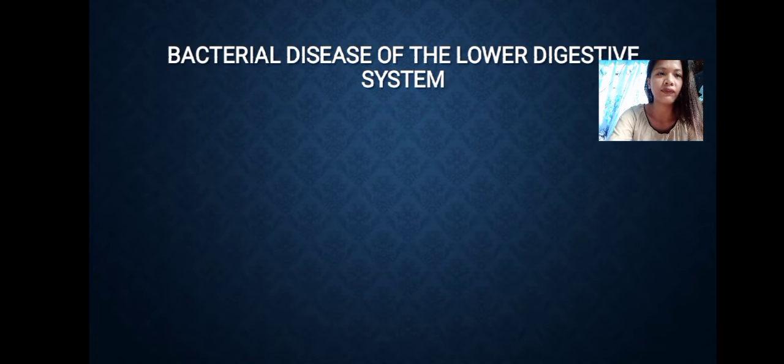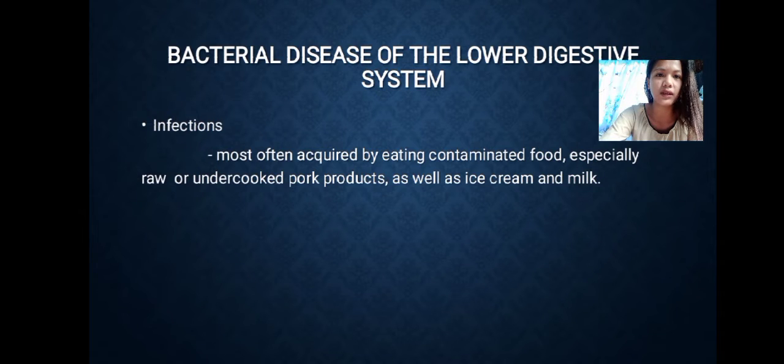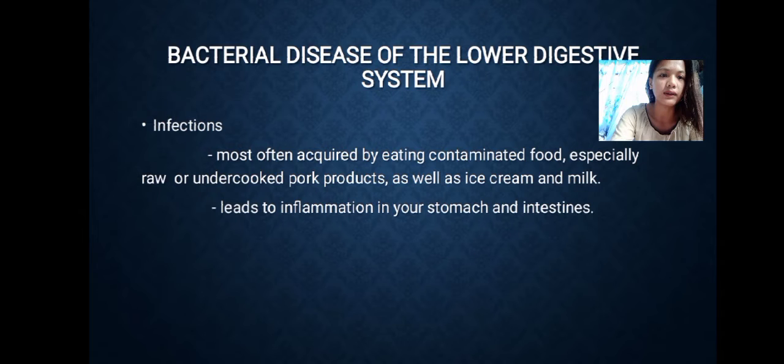The bacterial diseases of the lower digestive system. One of the bacterial diseases of the lower digestive system is intestinal infections. Infections are most often acquired by eating contaminated food, especially raw or undercooked pork products, as well as ice cream and milk. It can lead to inflammation in your stomach and intestines.